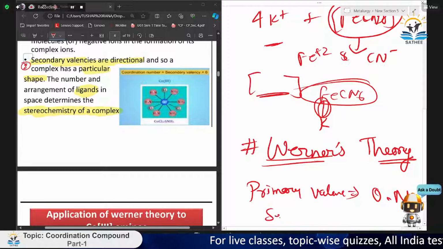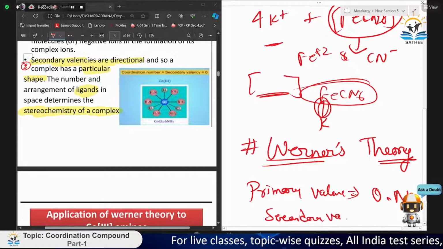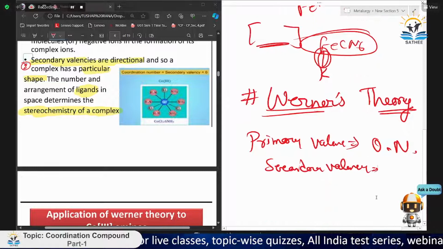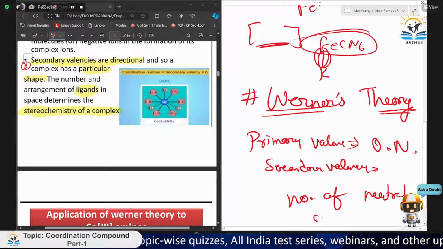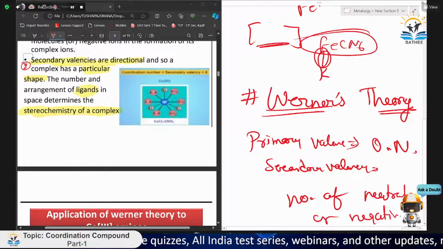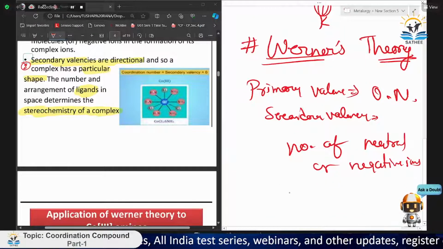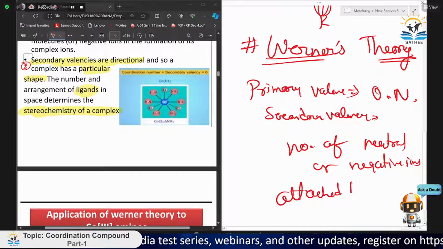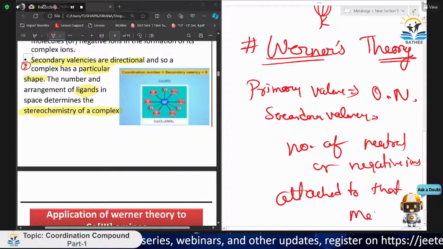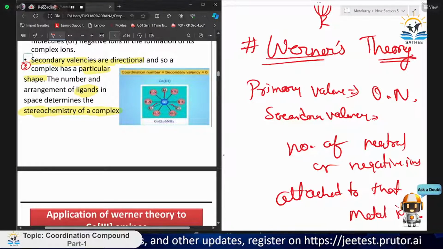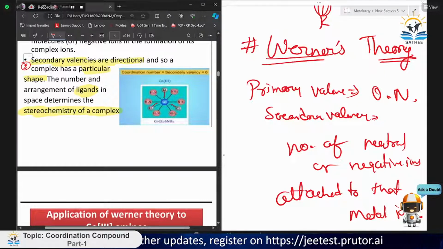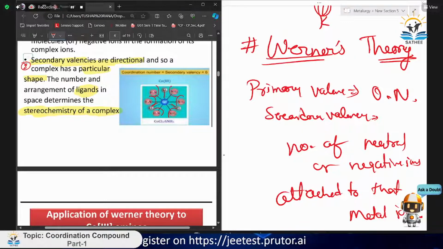And secondary valency, you can just say, is the number of neutral or negative ions attached to that metal ion. For this example, for this cobalt plus 3, we have Cl, which is part of this compound only. But apart from this, we have the neutral molecule NH3, NH3, NH3, NH3, NH3, NH3. So we have 6 NH3. So this is the secondary valency.